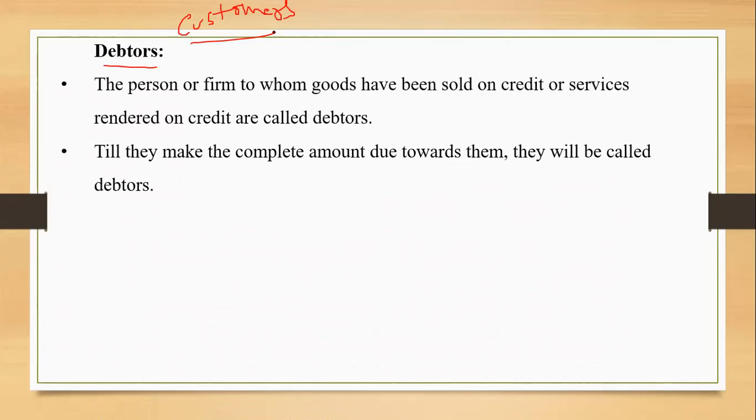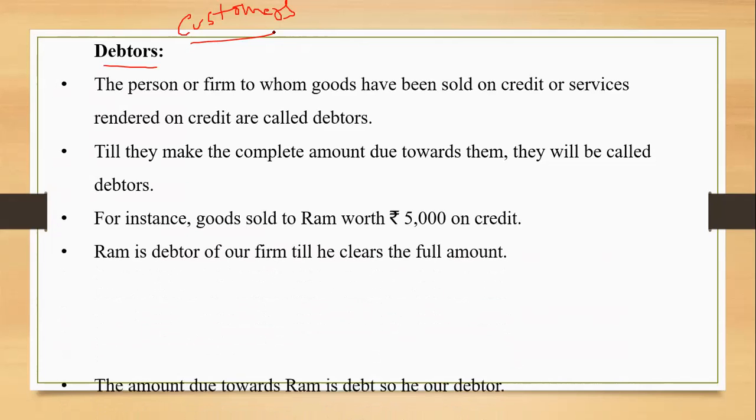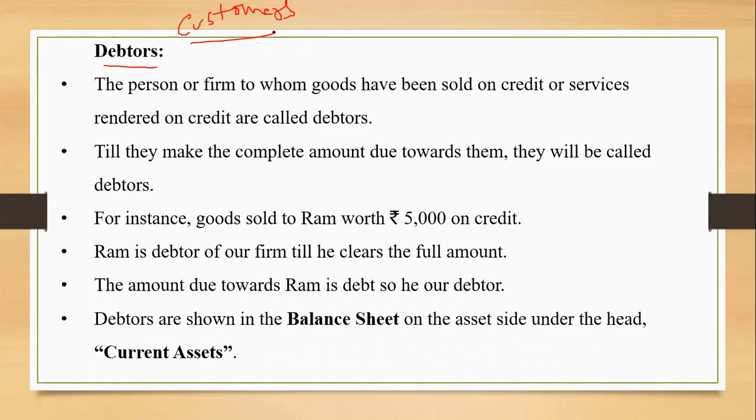And where do we show these debtors? Debtors are shown in the balance sheet, on the asset side, under the head current assets. Okay, debtors are to be shown in the balance sheet, on the asset side, under the head current assets.